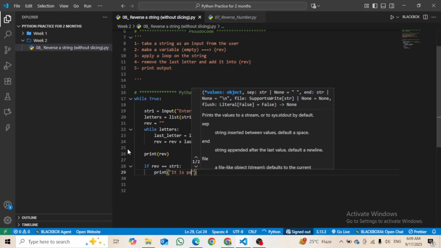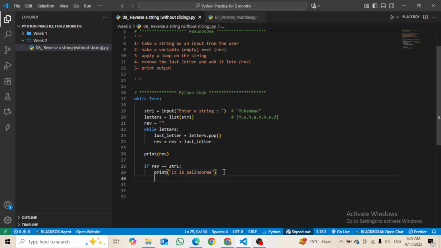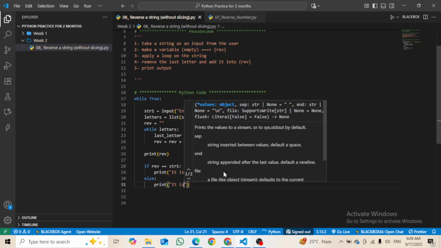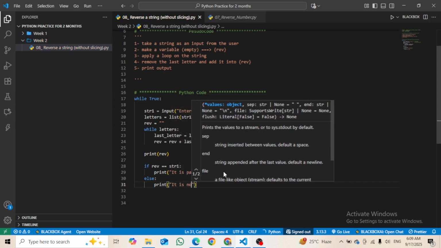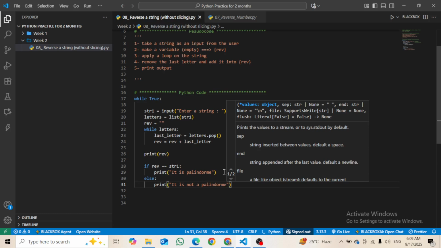But if it is not, then else print it is not a palindrome.